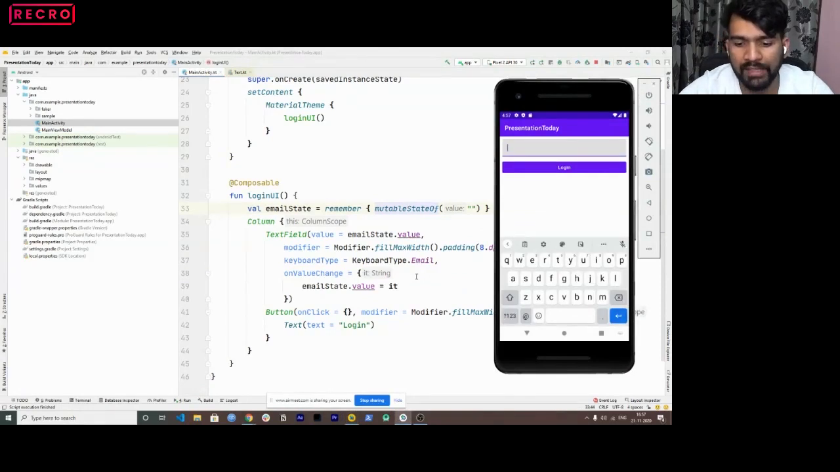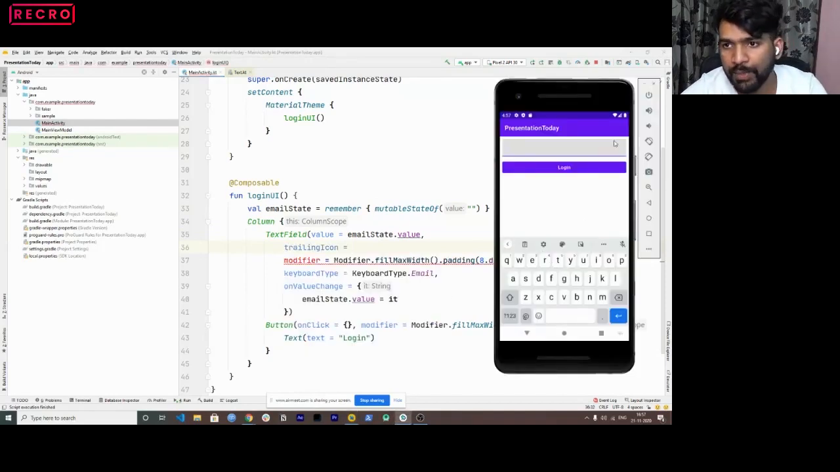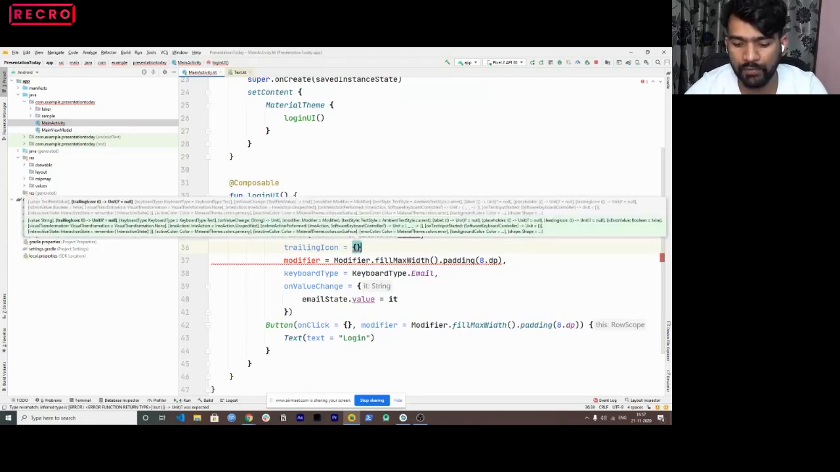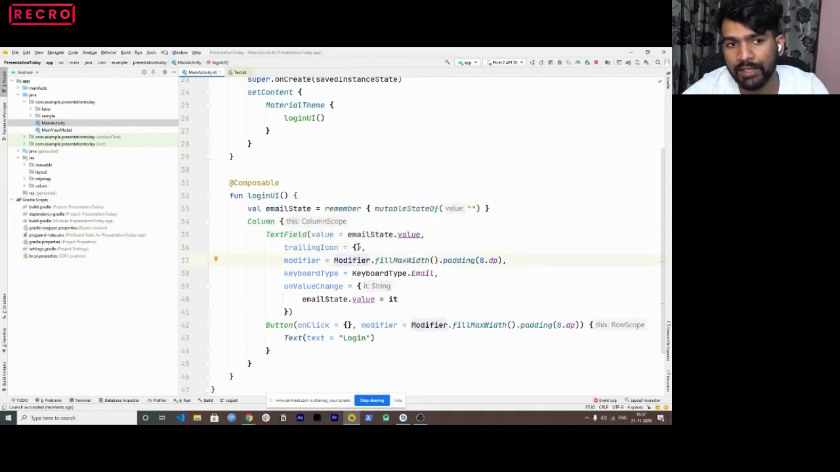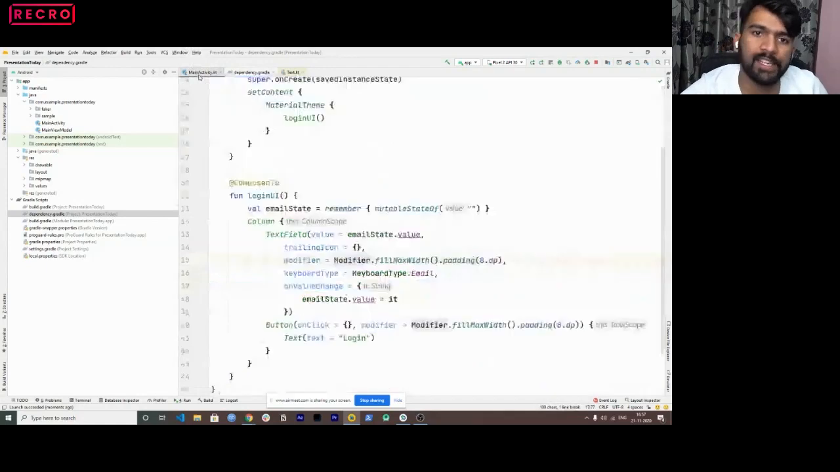Now, what happens sometimes is, in a production-level login form, we have an email icon here, right? To show you how we add an icon, I'll use trailingIcon, which means it should be trailing here. And here I'll have to pass an icon. In Android, or in Jetpack Compose per se, we have a lot of dependencies which provide you the icons. If I show you the dependency in Gradle, you can see we have icons core and icons extended. These dependencies are responsible for providing you icons by default.